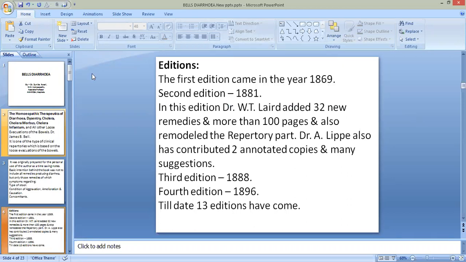After making very few changes in the third edition, the fourth edition was published in 1896. So till date, about 13 editions have come. In this way, the different editions were published in different years. This is about the history of Bell's Diarrhea. That is the first edition of Bell's Diarrhea, which was published in 1869.